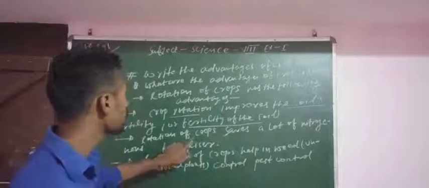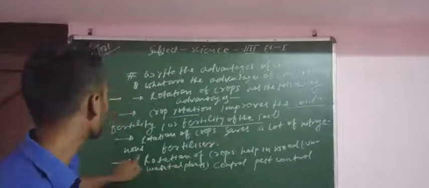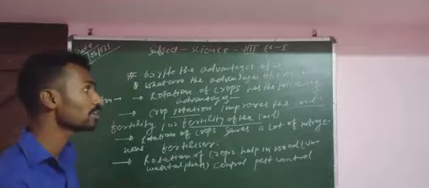So it saves the load of nitrogenous fertilizer.